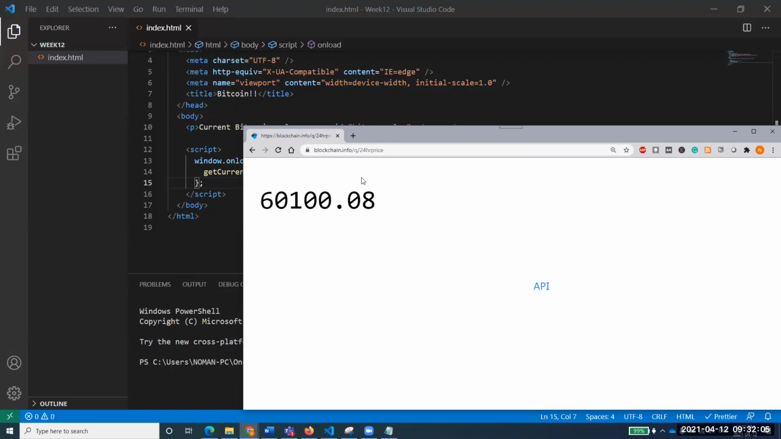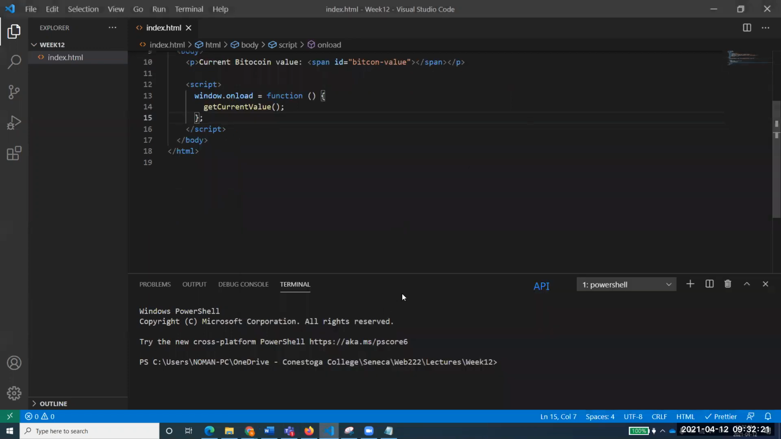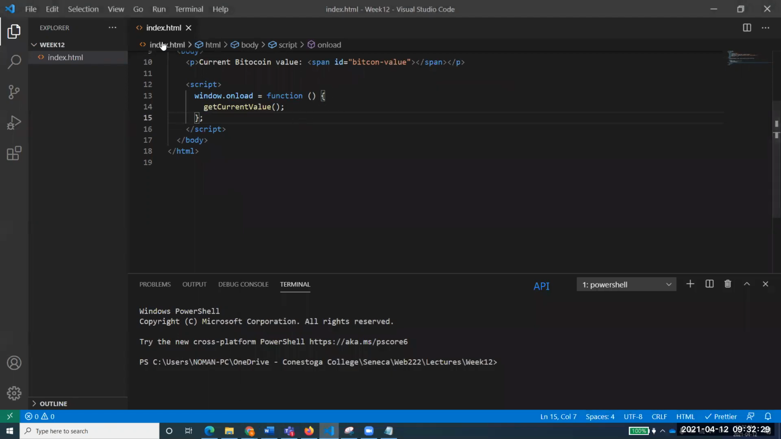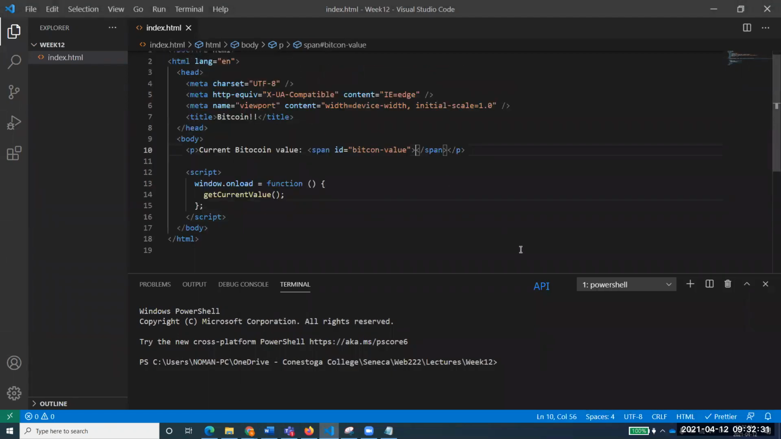So this blockchain website, whenever someone requests it like this, will give this data, 60,100.08, whatever value it provides. We want to extract this value from this page, from this link, and show it again. What do I have to do? We have to extract this data from here and display it over here. Everyone understand? But that has to happen at runtime, updated from the website, coming from the website.